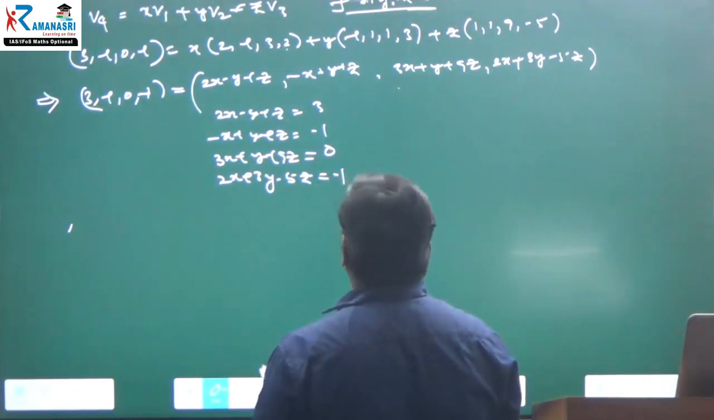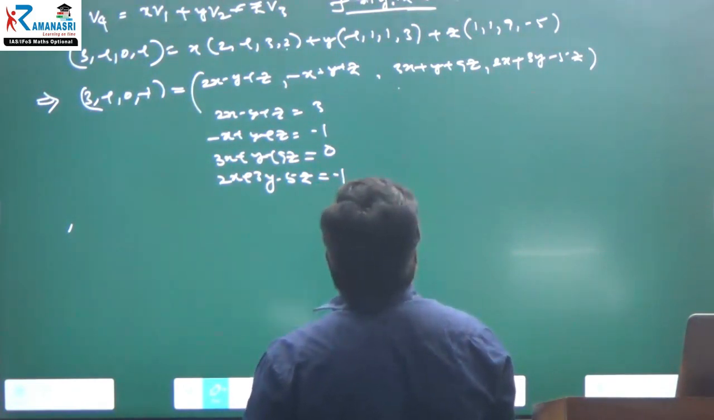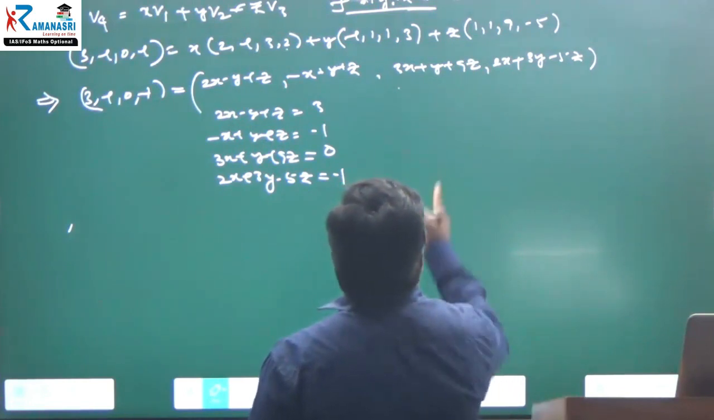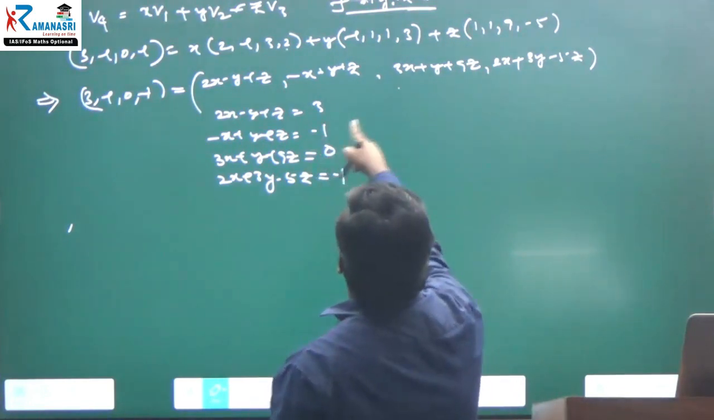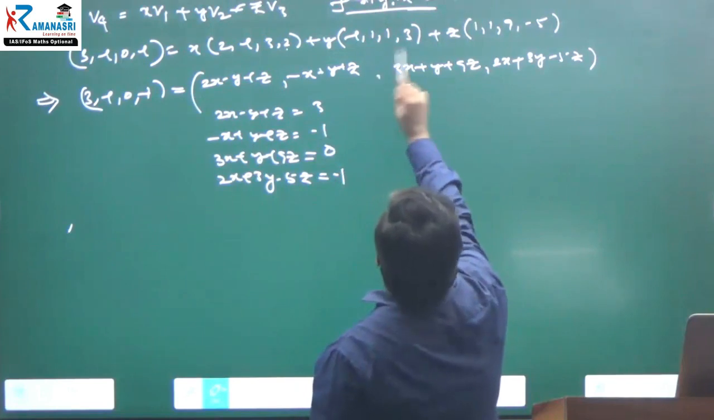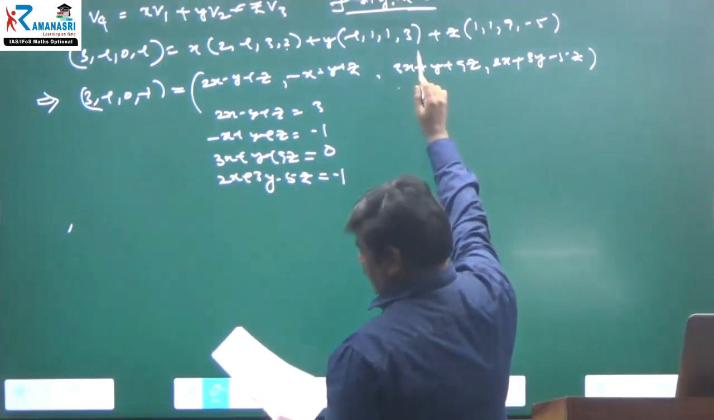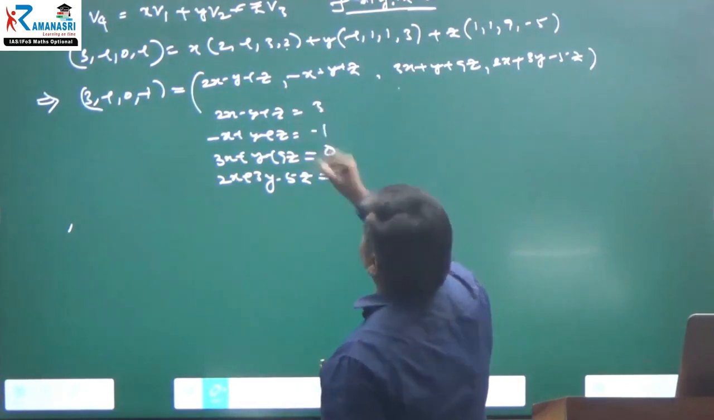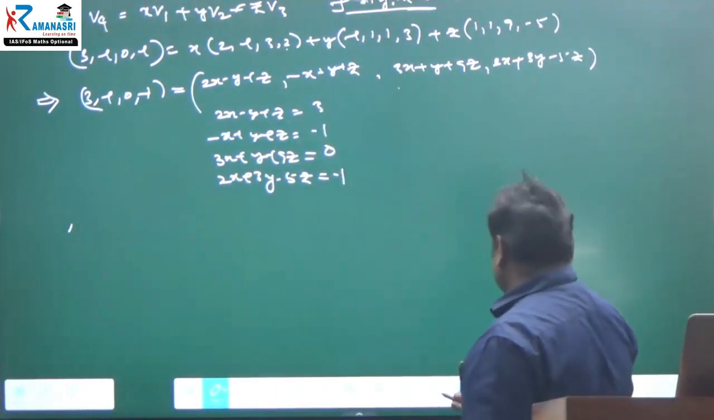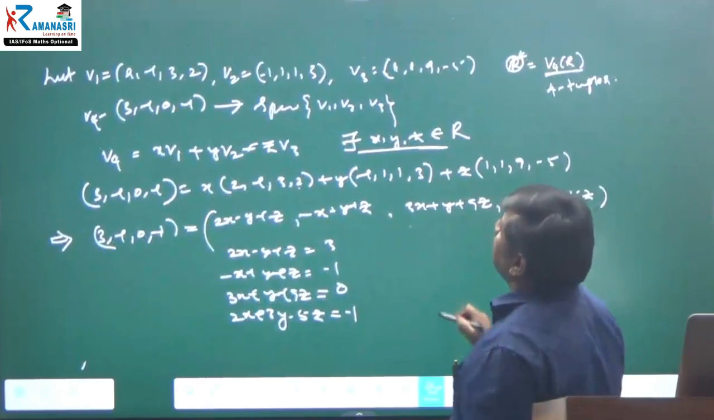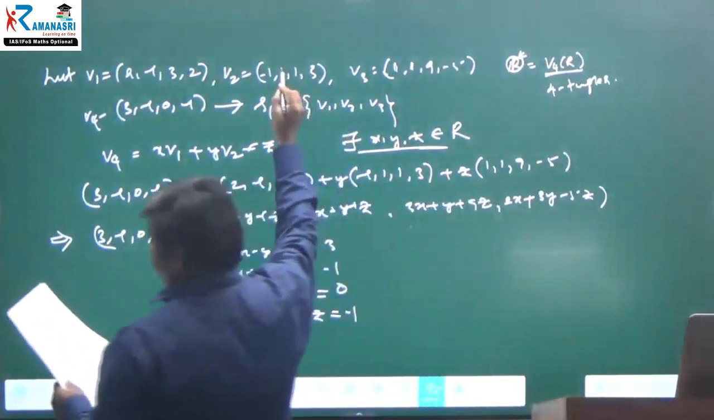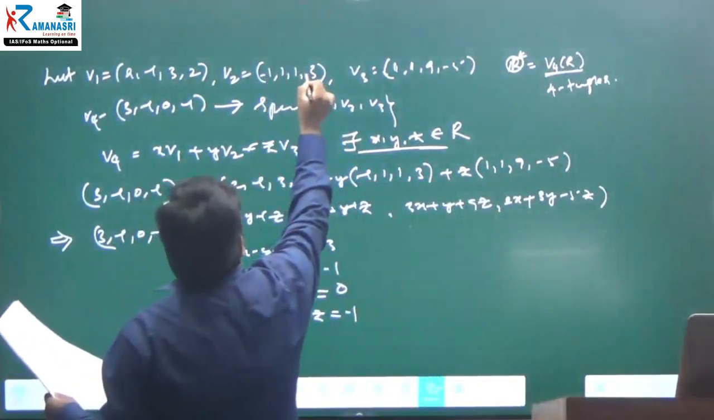2x minus 3y minus 5z. 2x minus 3y plus 3y minus 5z. I think this vector is minus 3. I have made a small mistake. Okay, let me correct. This vector, I have written wrong. It is minus 1, 1, minus 3.